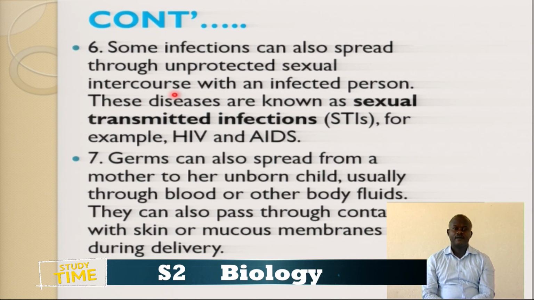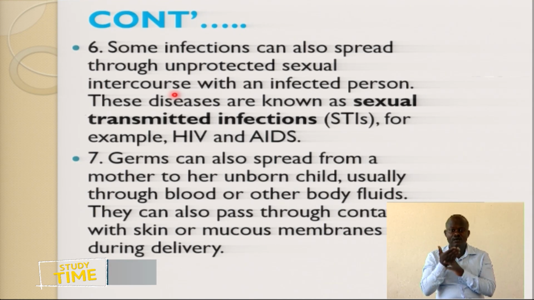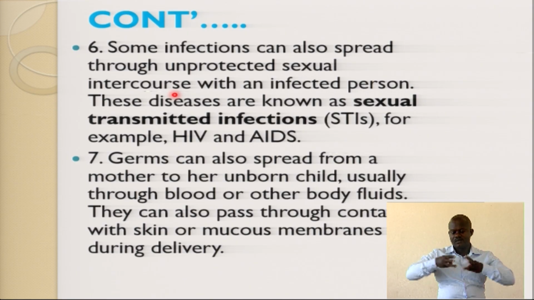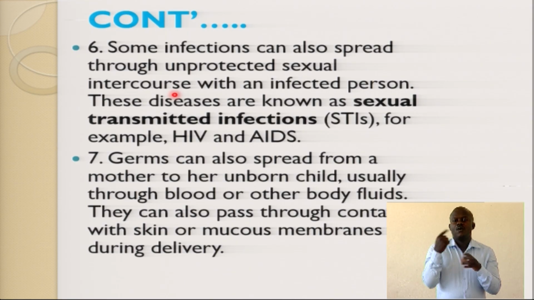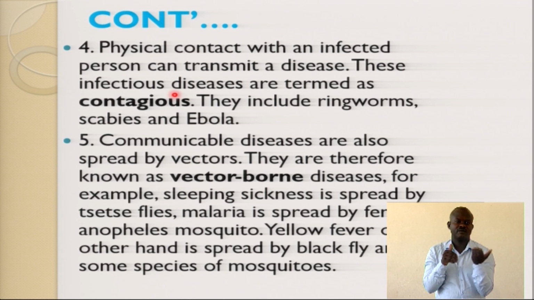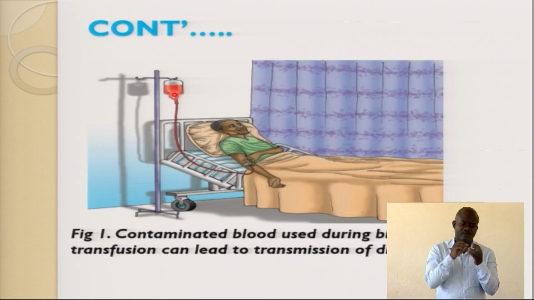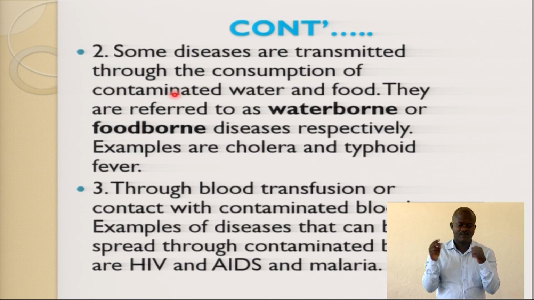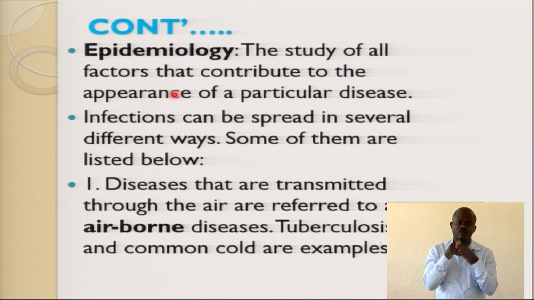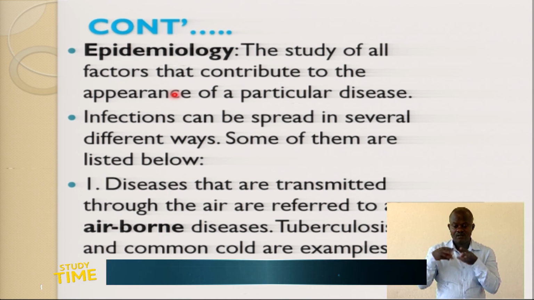So, we've been talking about infectious diseases. We have gone through all these 7 ways how disease can be spread from one person to another, and I want to go through them again. We start from number 1 so that we make a summary of our lesson. I said one of the ways of transmission of disease is airborne.